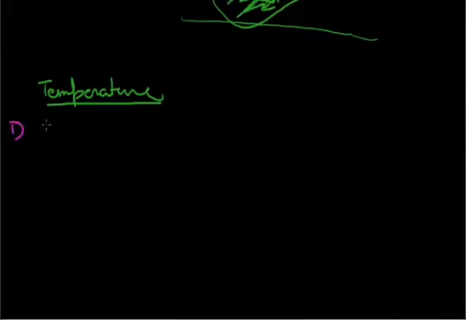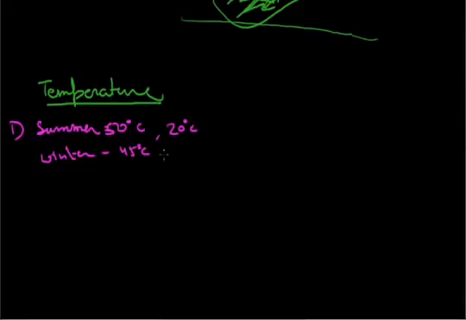In India in summer there is very high temperature, approximately 50 degrees centigrade in Rajasthan in the desert areas, whereas around just 20 degrees centigrade in the Kashmir region. On the other hand, during the winter season, the temperature goes below minus 45 degrees centigrade in the Kargil region of Kashmir, while at the same time the temperature is 20 degrees centigrade in South India, like in Thiruvananthapuram. So here we see diverse climatic conditions in India.